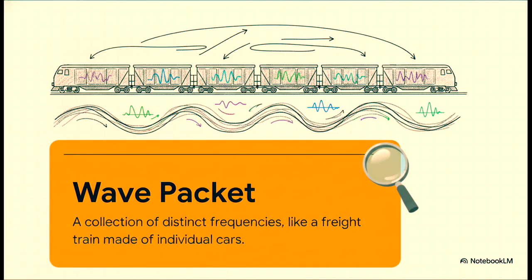This train isn't just a giant block of metal. It's actually constructed of dozens of distinct individual freight cars all coupled together. Now, in physics terms, these individual cars represent the distinct frequencies that make up your wave packet. They travel together, and collectively they create the overall shape or the envelope of our train. Keep that image in your head.